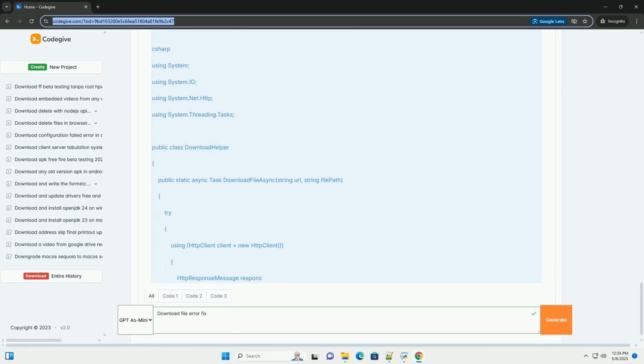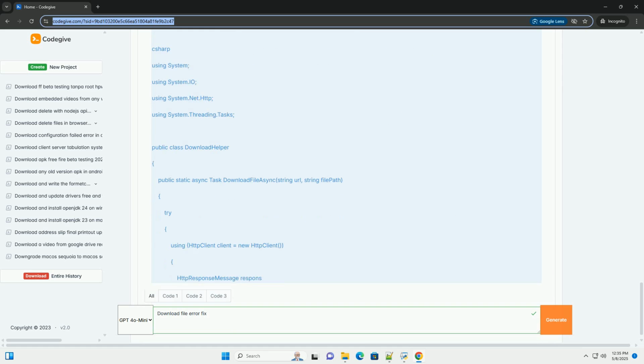8. Disable antivirus temporarily, with caution. Temporarily disable your antivirus software to see if it's interfering. Be careful about downloading files from untrusted sources when antivirus is disabled. 9. Re-download the file. The most basic but often effective step. Try downloading the file again from a different source if available. 3. Code examples for handling download errors.